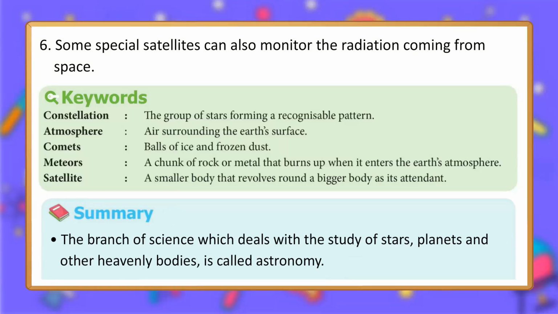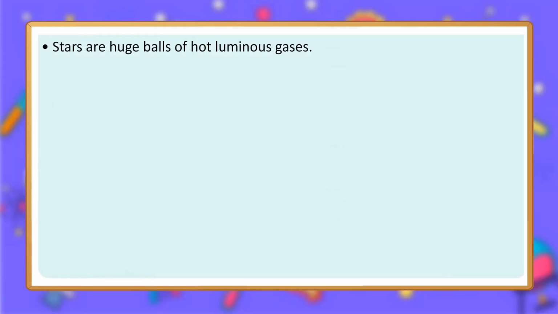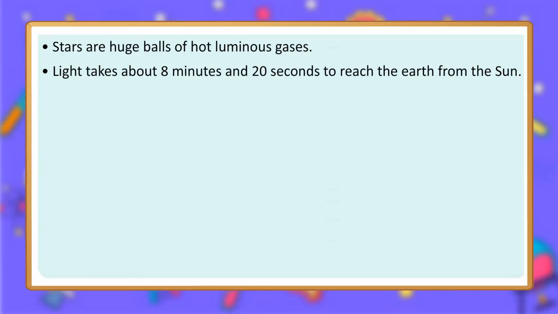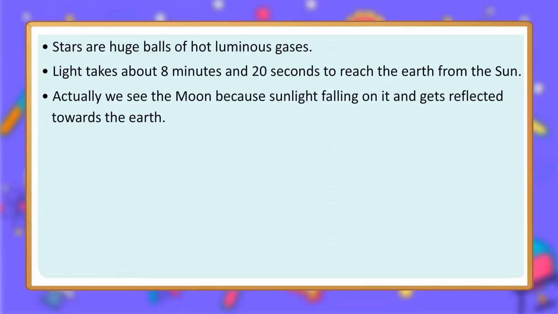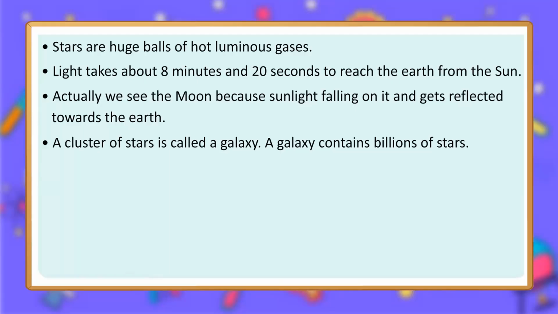Summary. The branch of science which deals with the study of stars, planets and other heavenly bodies, is called astronomy. Stars are huge balls of hot luminous gases. Light takes about 8 minutes and 20 seconds to reach the Earth from the Sun. Actually, we see the Moon because sunlight falls on it and gets reflected towards the Earth. A cluster of stars is called a galaxy. A galaxy contains billions of stars.